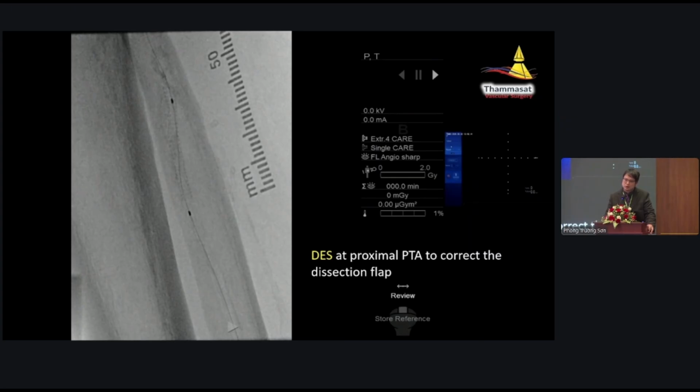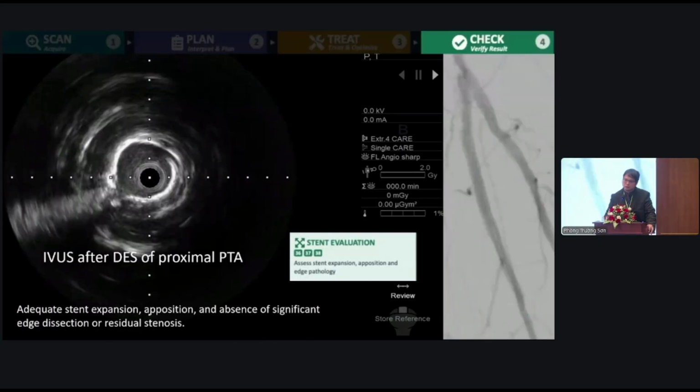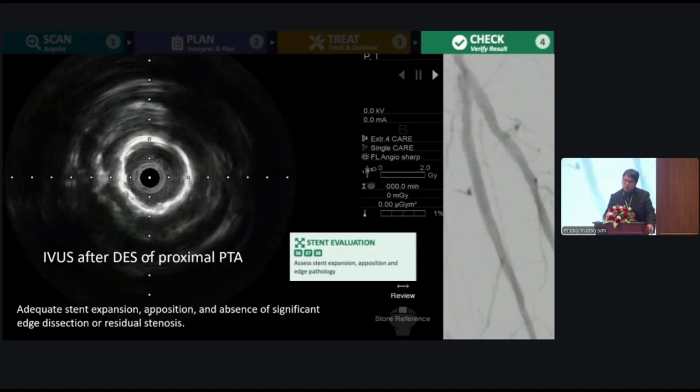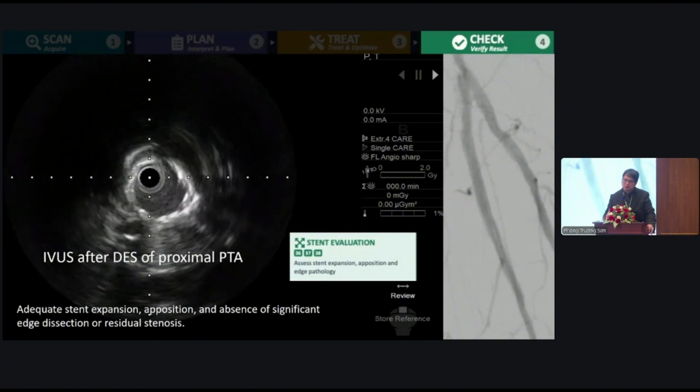And I use the IVUS again after the stenting to assess stent expansion, position, and any pathology. There is no disease in the stent area.